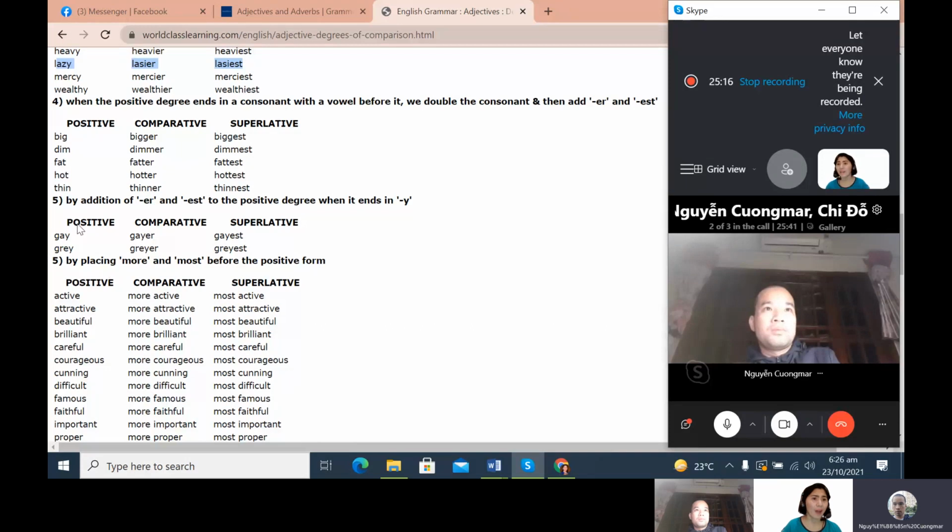Okay, very good. Now, look at this one. The rule says when the positive degree ends in a consonant with a vowel before it.